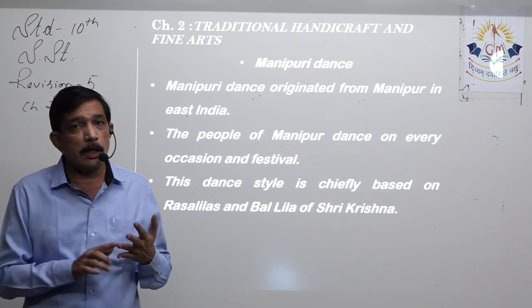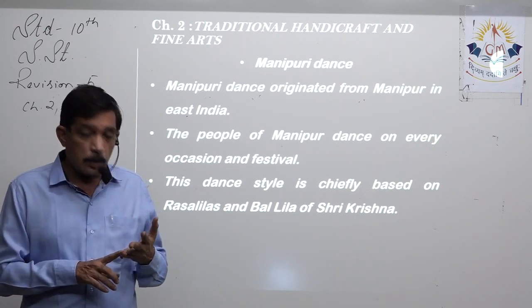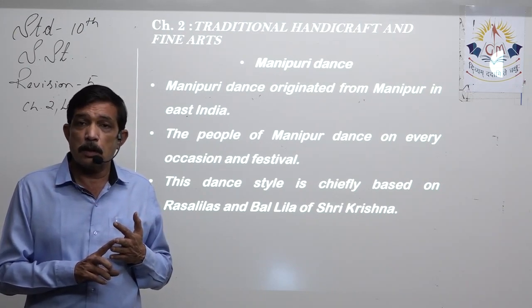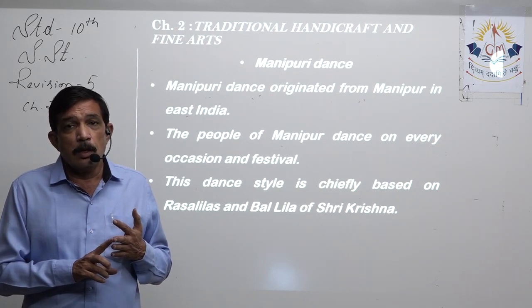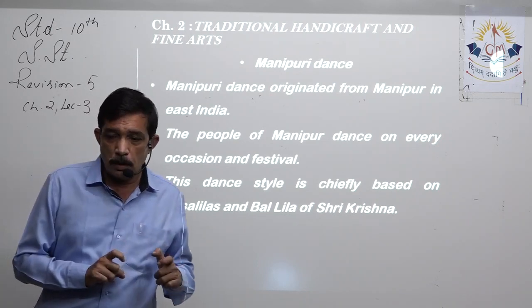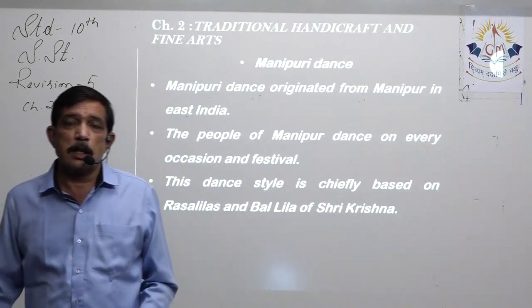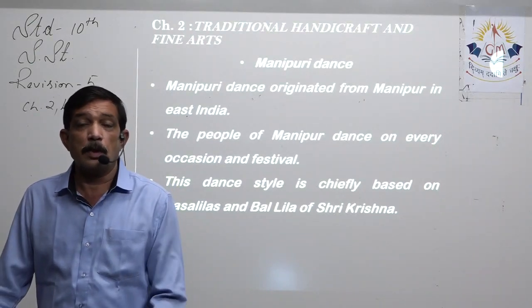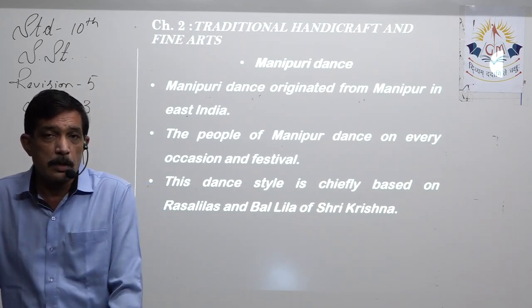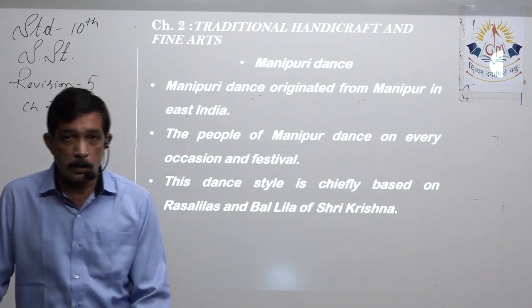Each one has a different type of costume. And the third is the famous people associated with that particular dance form. So you write these 2-3 points. If a single classical dance is asked, it will cover 2 marks. If it's a long question, then you will have to write 1 or 2 points on all these dance forms.